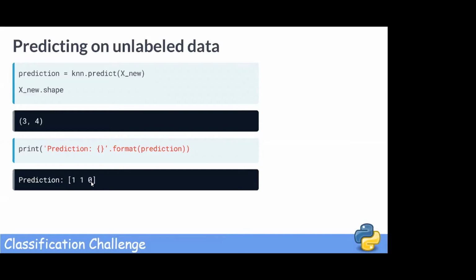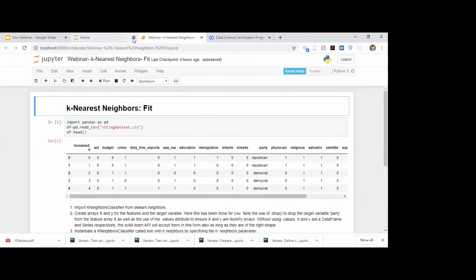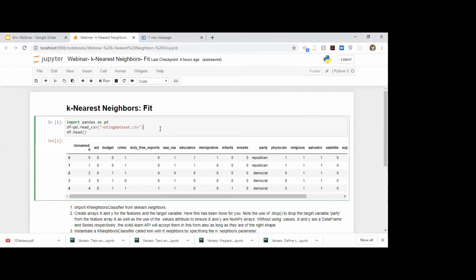Now let's move on to our first exercise of the day. So now it is time to build your first classifier. In this exercise, you will fit a k nearest neighbors classifier to the voting dataset, which has been preloaded for us. So we simply use pd.read_csv, and to that I pass our CSV file. What pd.read_csv does is automatically convert it to a data frame. So now df is our data frame.